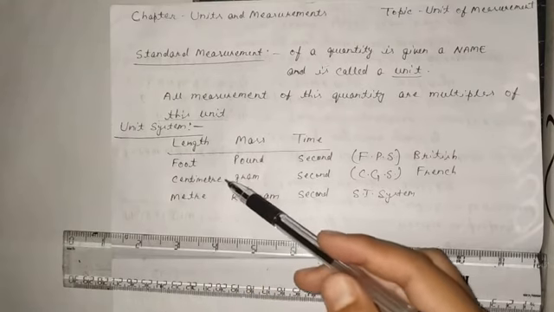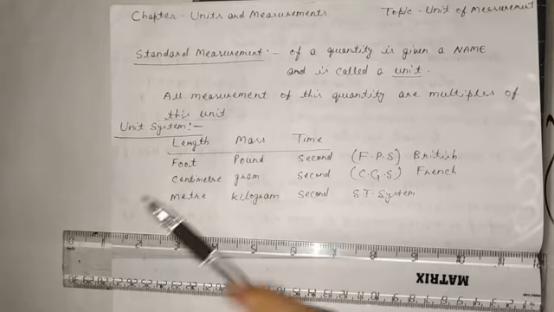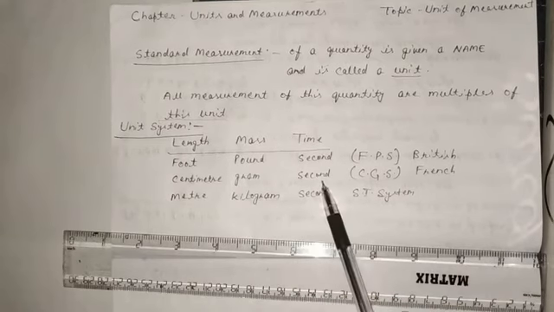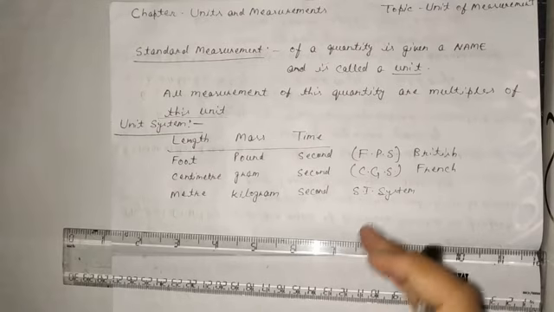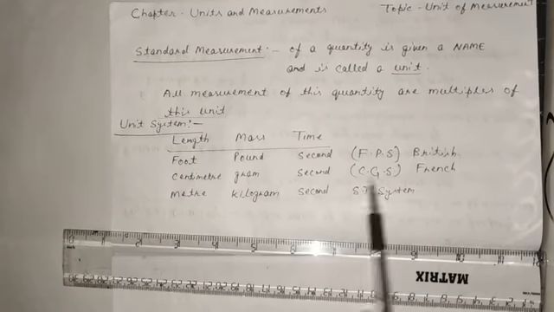Then for all other derived quantities, they made their units in terms of these. So there were two systems, the FPS system and the CGS system, but they were not related to each other.